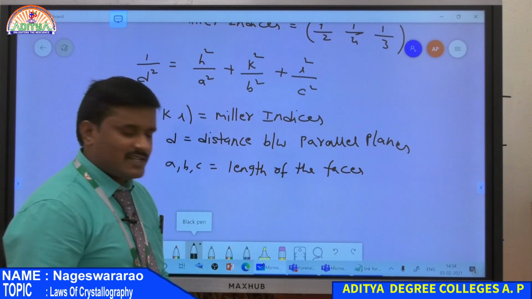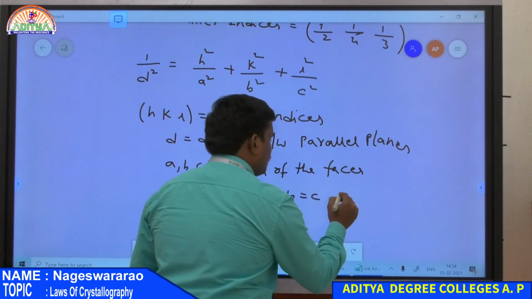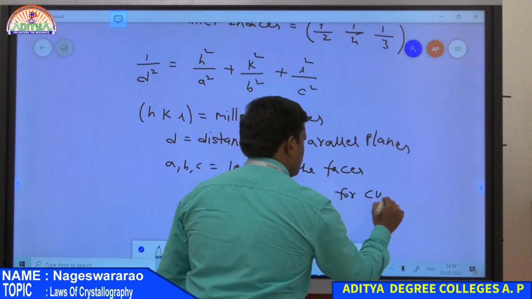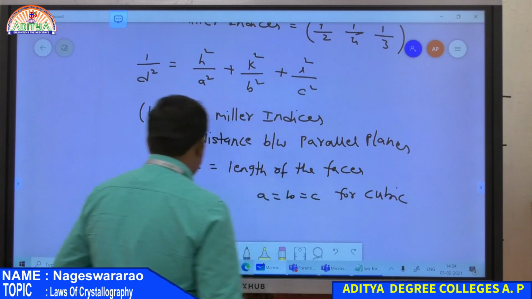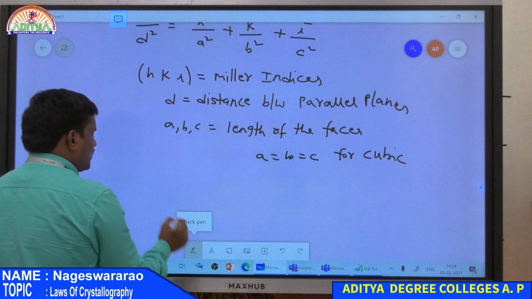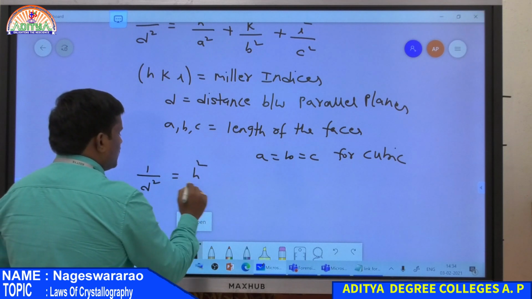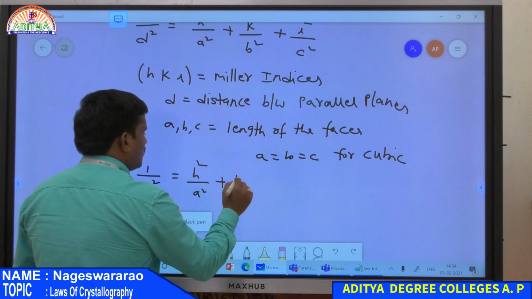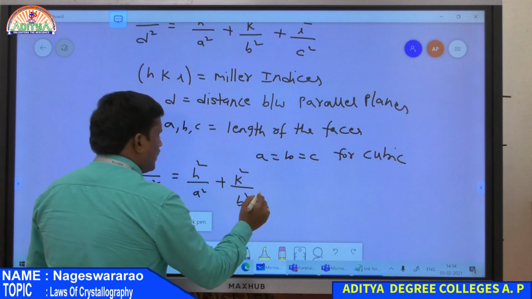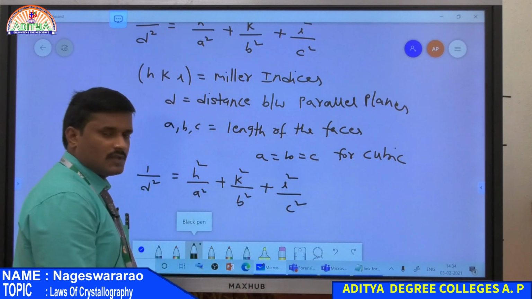If it is a cubic crystal, then all lengths are equal, that is a equal to b equal to c. Therefore, for a cubic crystal, the distance is determined using the formula 1/d² = h²/a² + k²/b² + l²/c².